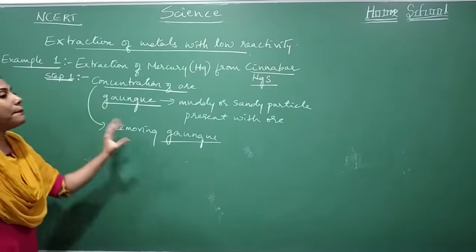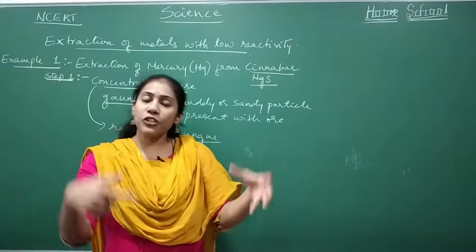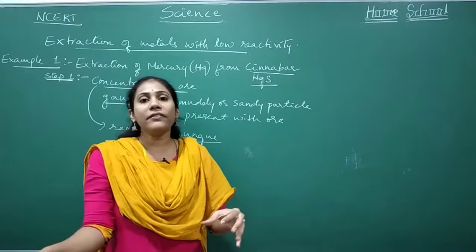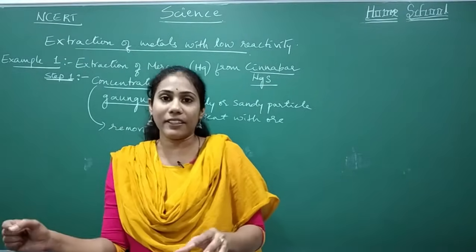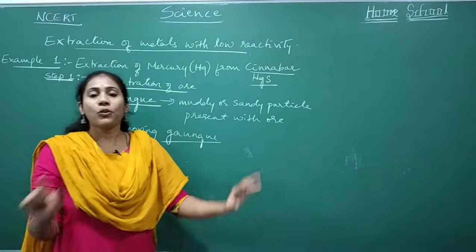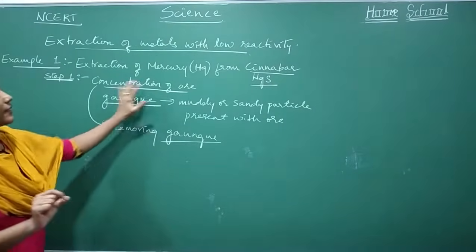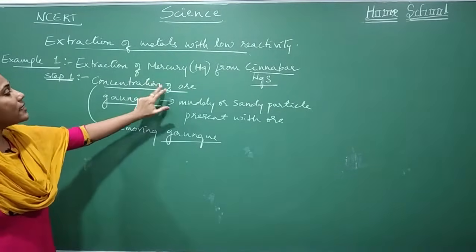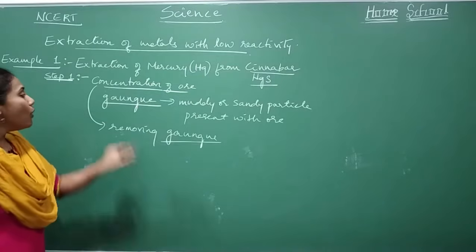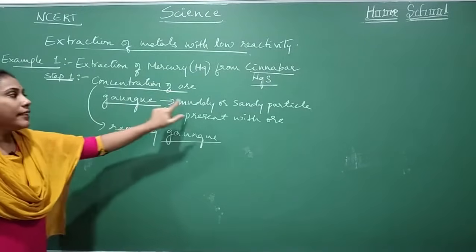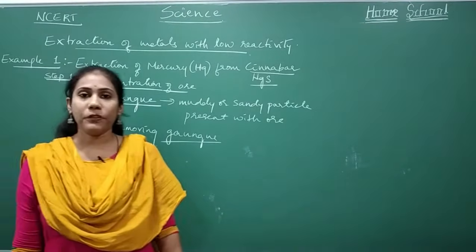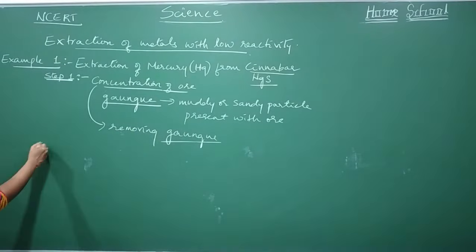The first step is common for extraction of any element. It may be an element which belongs to low reactivity, moderate reactivity or high reactivity. In any extraction, the first step is common. So what was that first step? Concentration of ore. What do you mean by concentration of ore? It is nothing but removing gangue particles. What do you mean by gangue particles? It is nothing but muddy or sandy particles present with the ore. Okay, now we will go for step number 2.